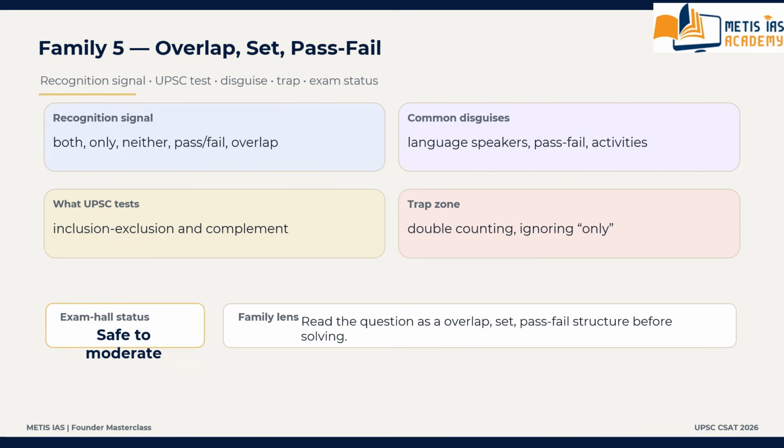You have to identify these as common disguises for family number 5, that is overlap set pass fail. Then what is the trap zone? What are the main traps? Double counting, forgetting the word only, mixing categories, total mismatch. These are the trap zones.